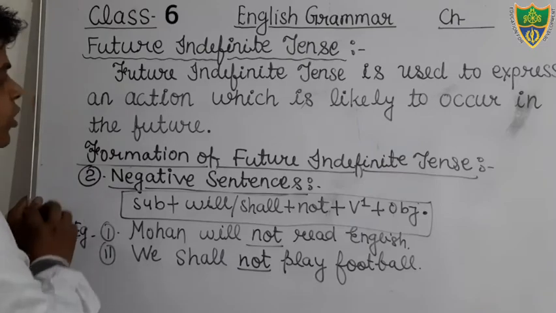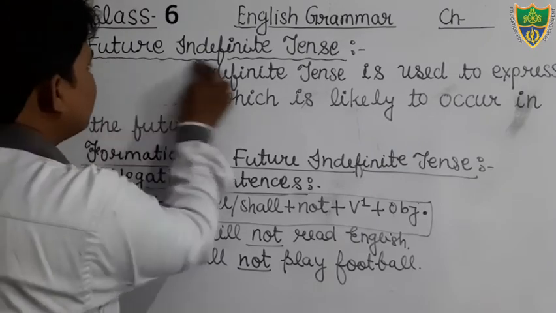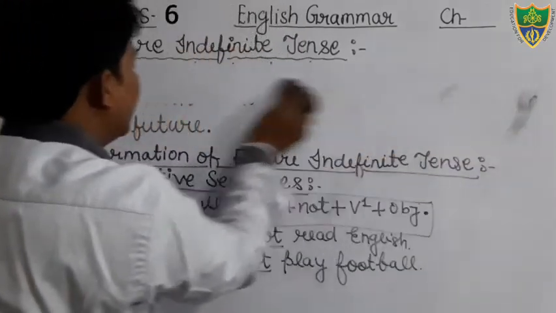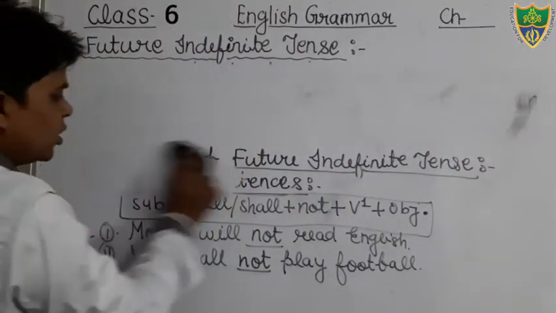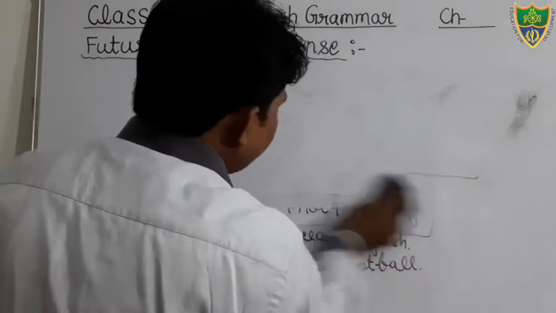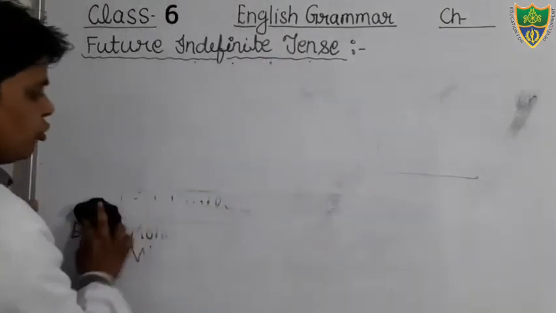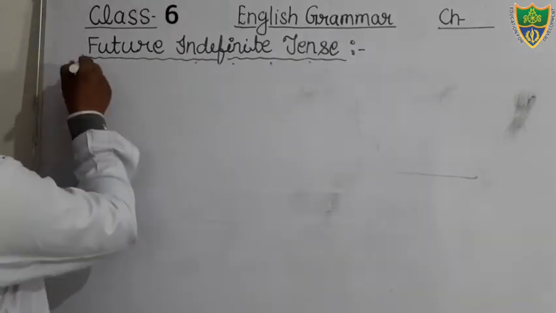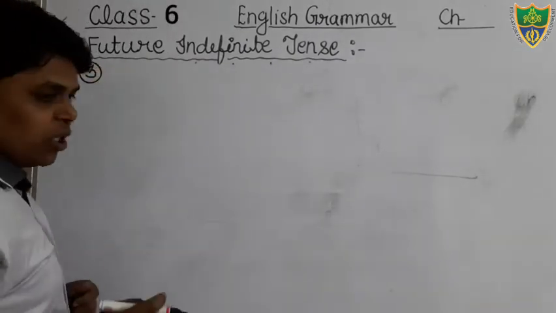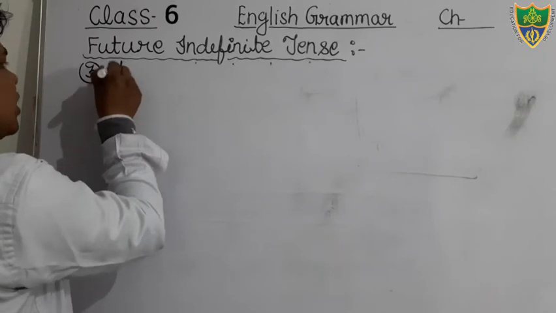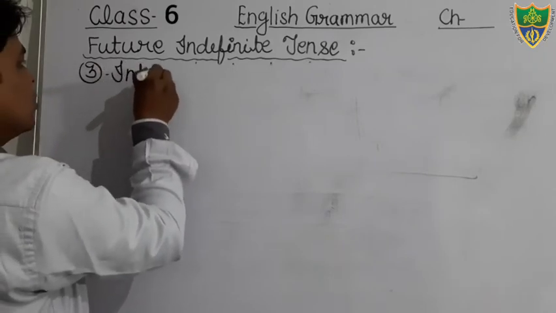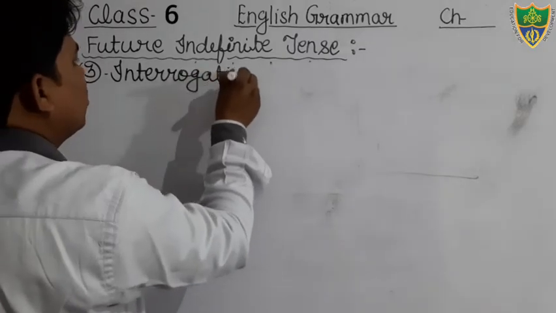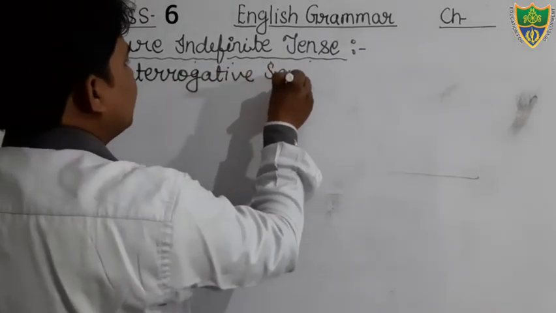Okay, students, I am going to erase it. I hope that you all have understood. If you are getting any kind of difficulties, any kind of problem in this tense, you can ask on WhatsApp. Okay, students, so just see here, put the heading interrogative sentences. We have completed affirmative, negative, and now we will discuss the interrogative sentences.